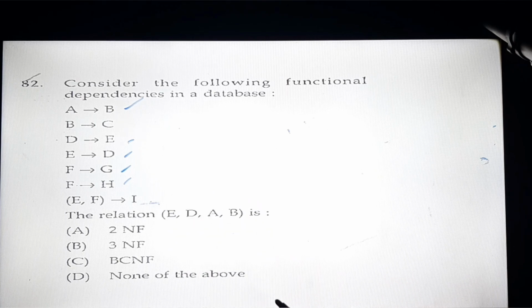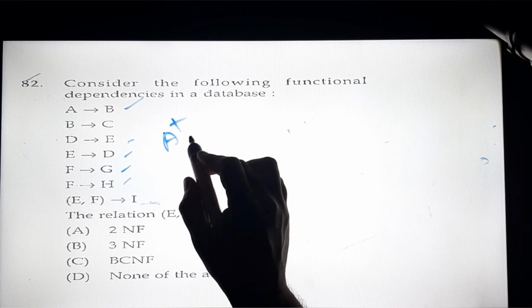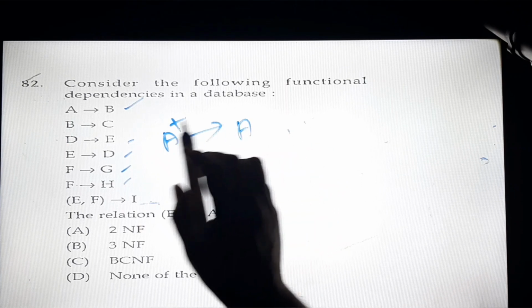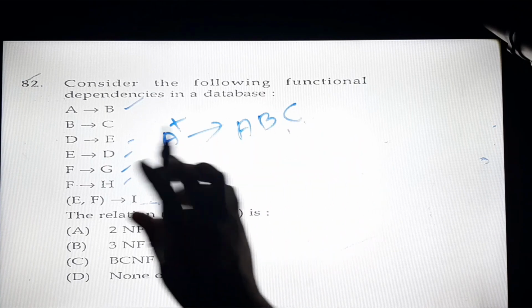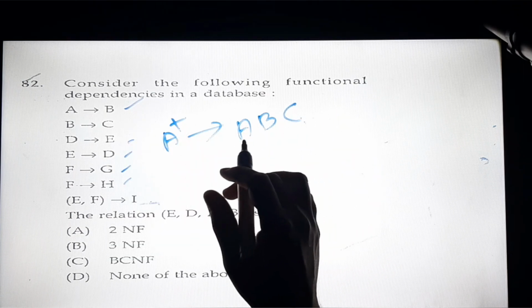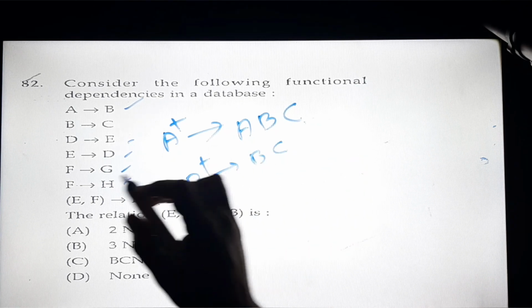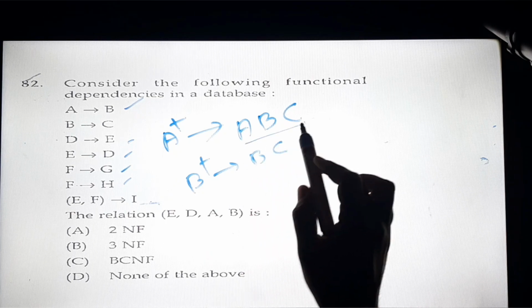So we will start with the first closure, A closure. A closure will have A itself, then A determines B, so I can add B, B determines C, so I can add C, but I will not move ahead. Now if I do B closure, B determines B, B determines C, and C does not determine anything. So B closure will be this. Now if I combine A and B, I will get only ABC.